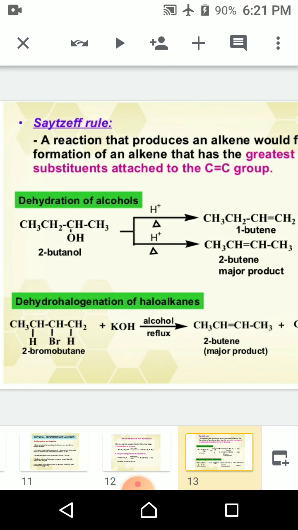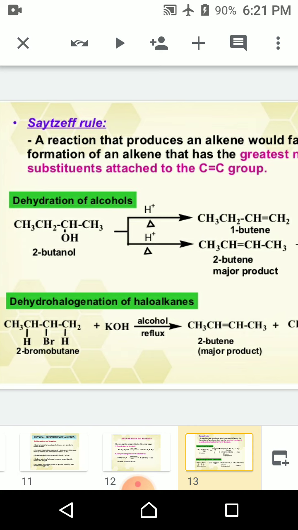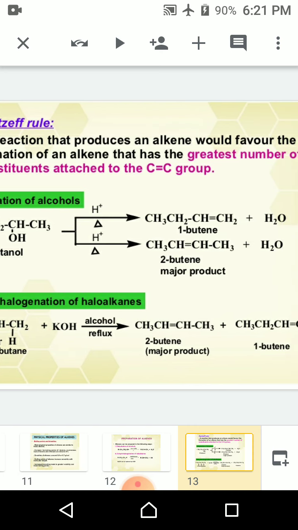Dehydration of alcohols, that is CH3CH2CHOHCH3. The reaction can be done in two ways, in the presence of protons or in the presence of heat. In the presence of protons, it gives 1-butene. In the presence of heat, it gives 2-butene and H2O as the products.